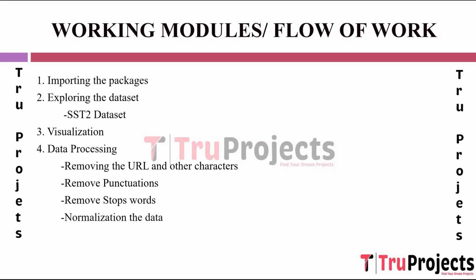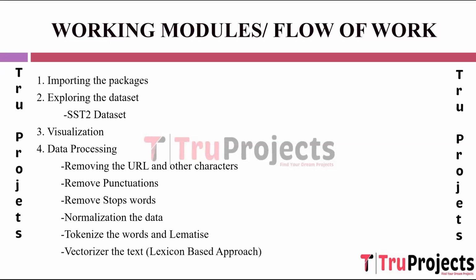Normalizing the data. Normalizing text involves converting words to their base or root form, lemmatization, to reduce words to their canonical form, example running to run. Tokenize the words and lemmatize. Breaking text into individual words, tokenization, and then reducing those words to their base form, lemmatization, to handle variations of the same word. Vectorize the text, lexicon-based approach.